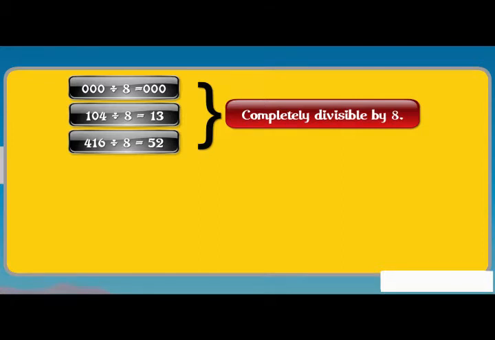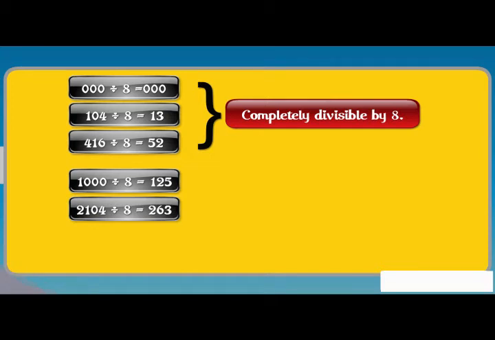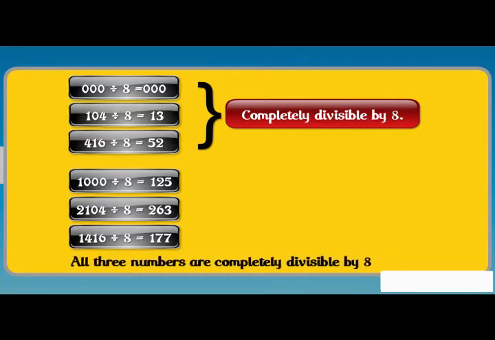Now let us check if the original numbers are divisible by 8. On dividing 1000 by 8, we have 125. On dividing 2104 by 8, we have 263. And in case of 1416, we get 177. This shows that all 3 numbers are completely divisible by 8. Hence, we conclude that the number formed by the digits at units, tens and hundreds place, that is, last 3 digits is divisible by 8.